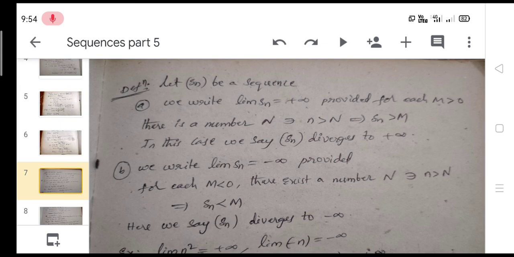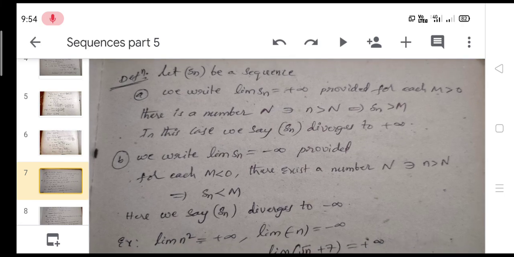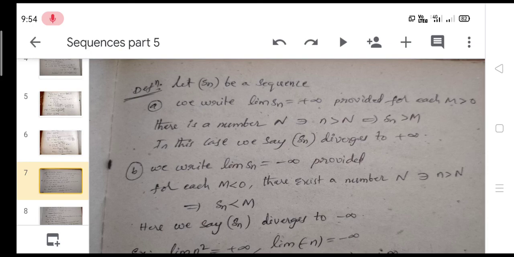If Sn is greater than capital M, then Sn diverges to plus infinity.